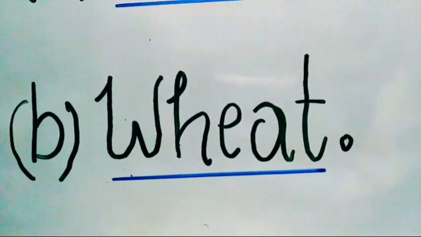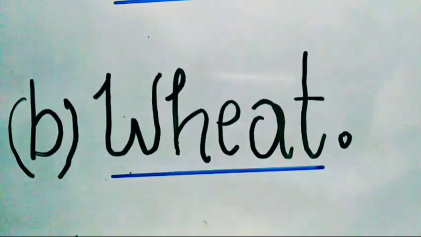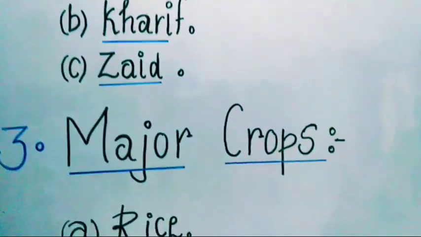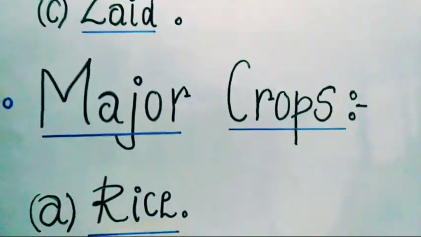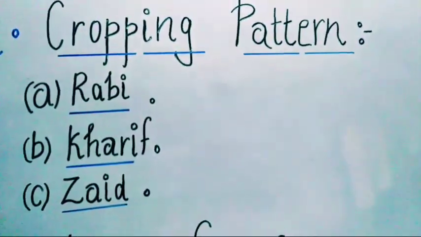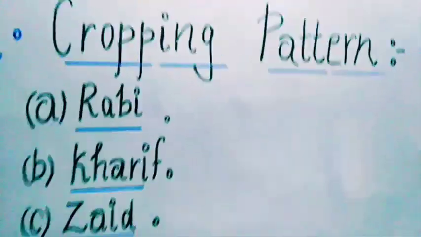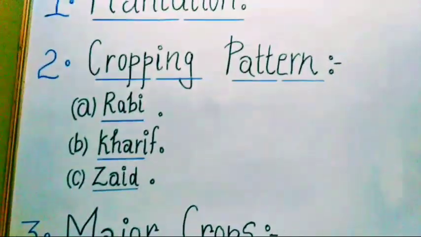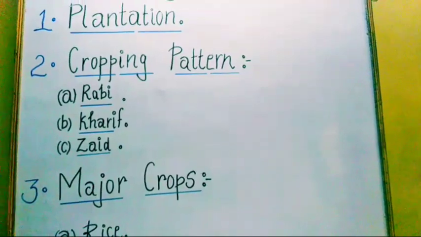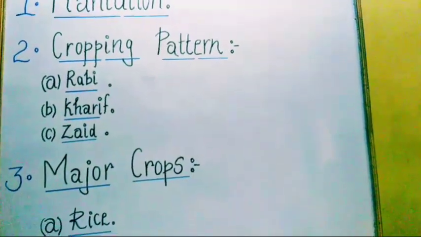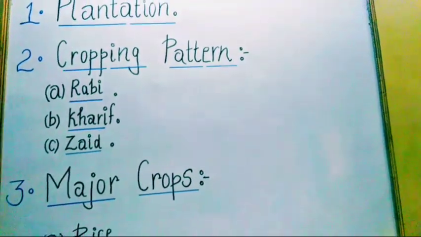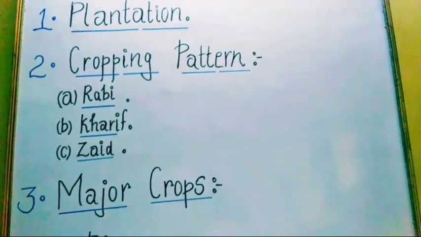So, okay. The remaining three points I will explain tomorrow. Today we mainly concentrated on two topics, that is rice and wheat. As usual, today's homework is to read from plantation to wheat, read all the topics and write seven short answer type questions and answers and send them to my personal WhatsApp number before 8 o'clock today.